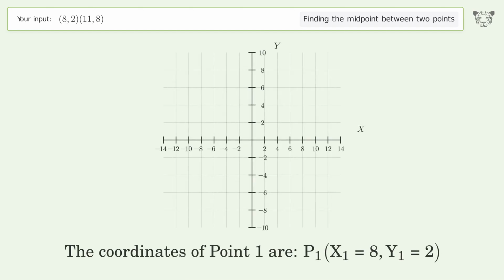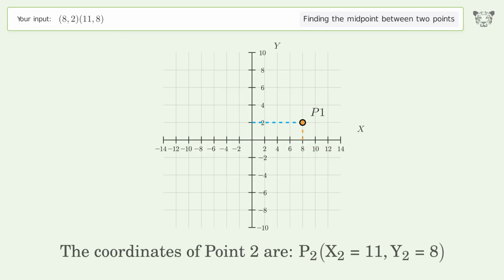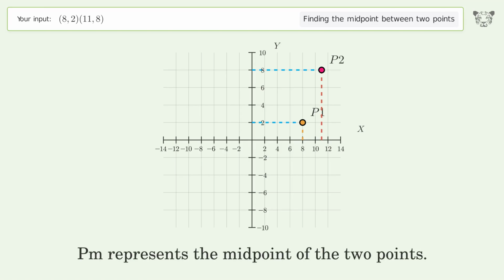The coordinates of point 1 are x1 equals 8, y1 equals 2. The coordinates of point 2 are x2 equals 11, y2 equals 8. PM represents the midpoint of the 2 points.